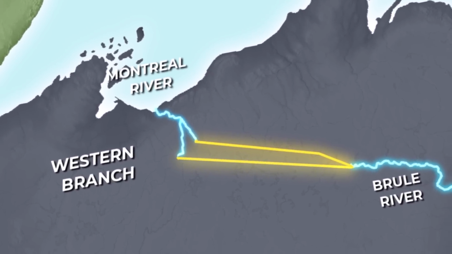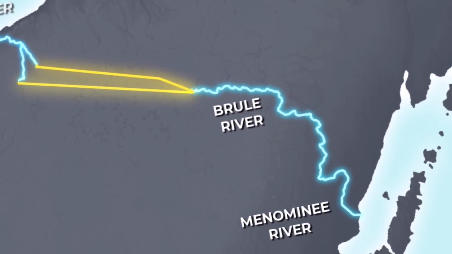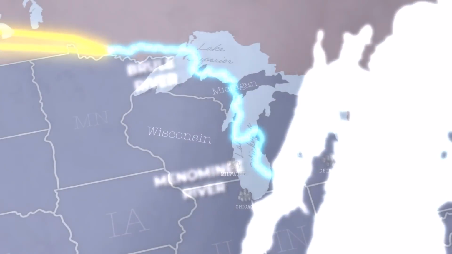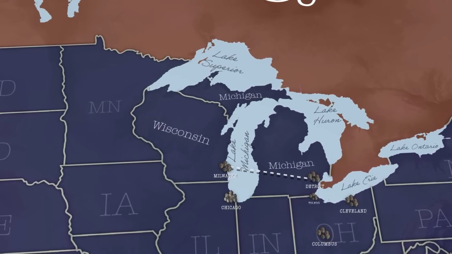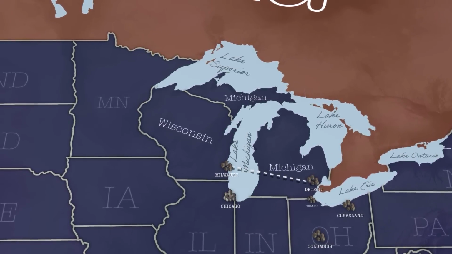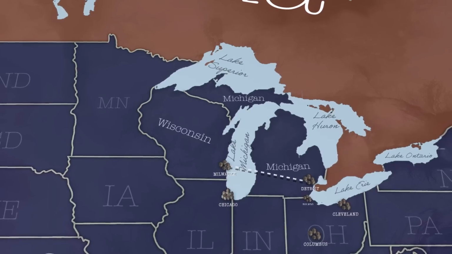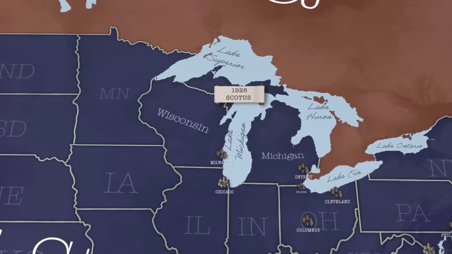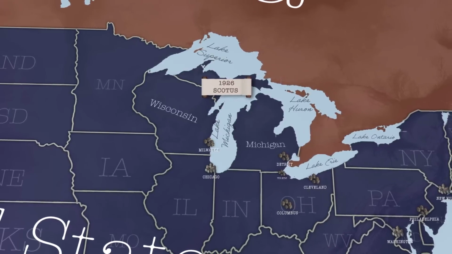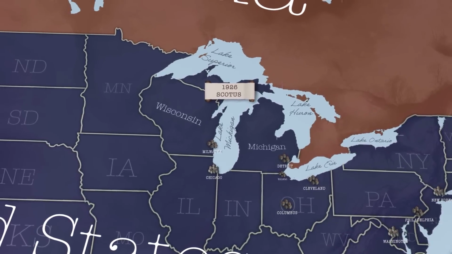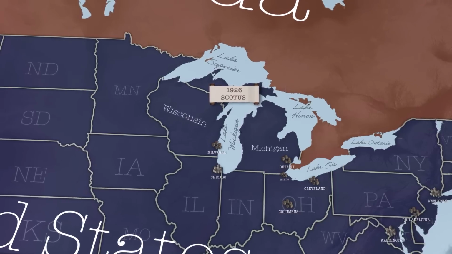Thankfully, the disputed land area was small and not especially valuable. No one was going to start killing each other over it, and it never caused serious problems between the two states. The issue went back and forth for another few years, until 1926, when it finally came before the Supreme Court, who sided with Wisconsin and declared the eastern branch as the legal border of the state.